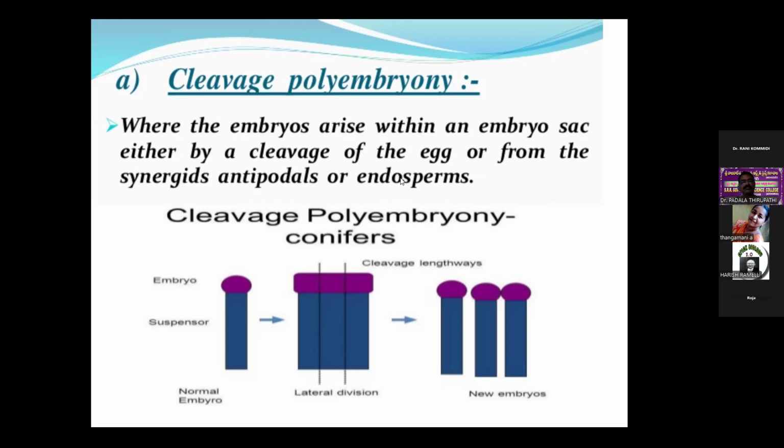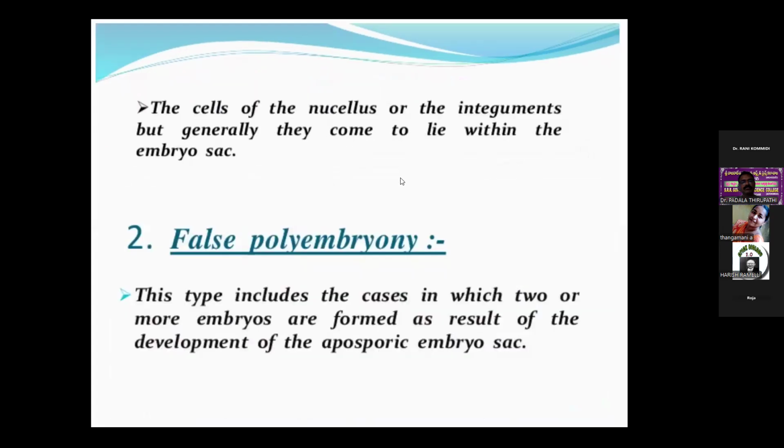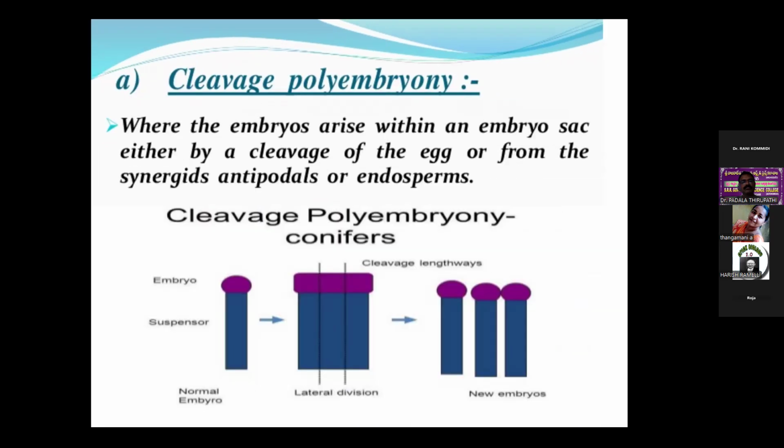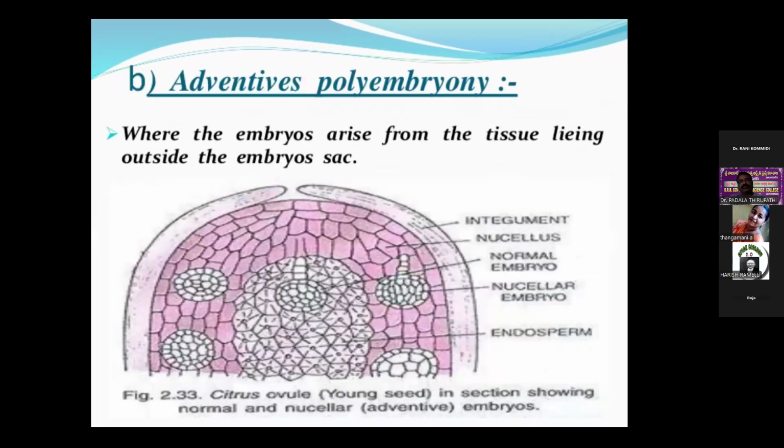So the cleavage means a number of embryos are formed within the cell.